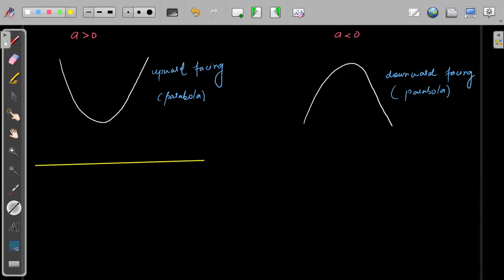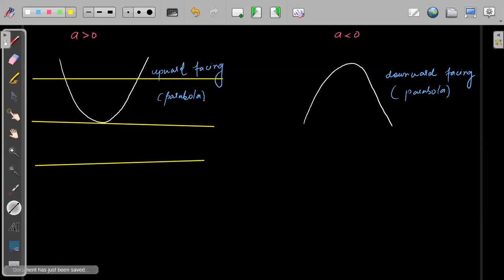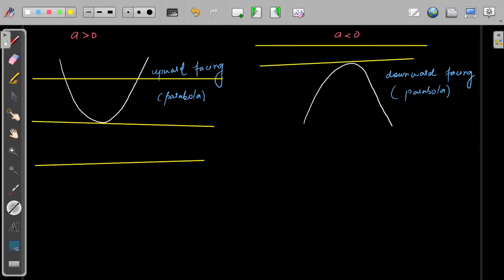If I keep moving it upwards, the second case is the x-axis can be like this, that means it is just touching. Third case, the x-axis can be like this, that means it is intersecting at 2 points. Similarly, for this case, the x-axis can be here, not touching. It can be here, just touching at 1 point, and here, touching at 2 points.